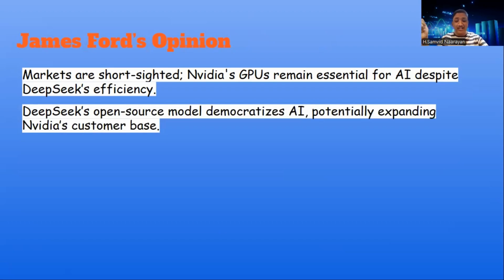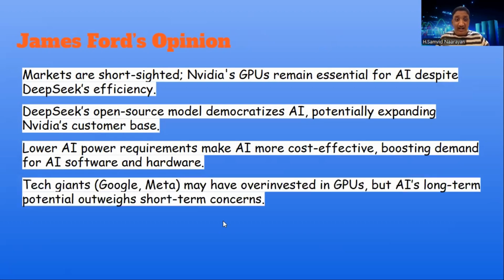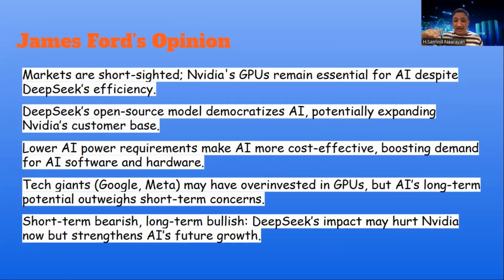And second, DeepSeek's open source model democratizes AI, potentially expanding NVIDIA's customer base. Lower power requirements make AI more cost effective, boosting demand for AI software as well as hardware. And he also states that Google and Meta have over-invested in GPU, but AI's long-term potential outweighs the short-term concern. Short-term bullishness, that is DeepSeek may hurt NVIDIA now, but it may strengthen its future AI growth.